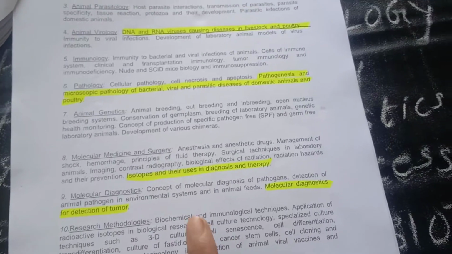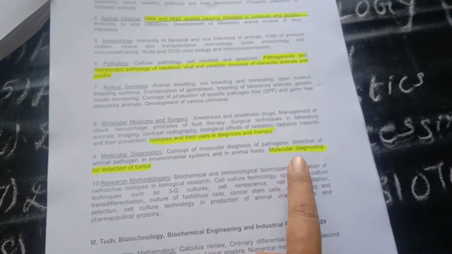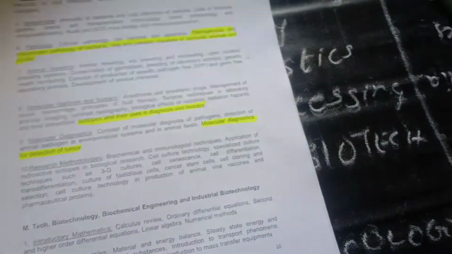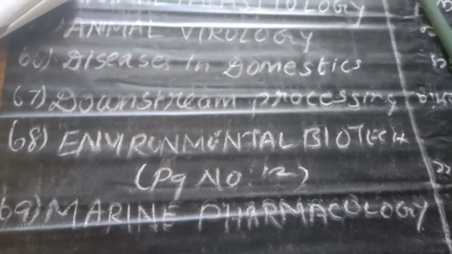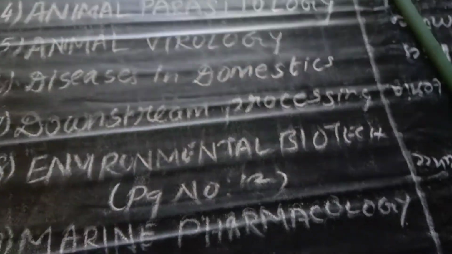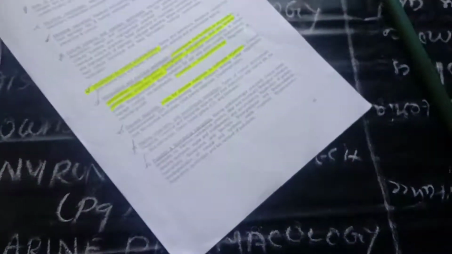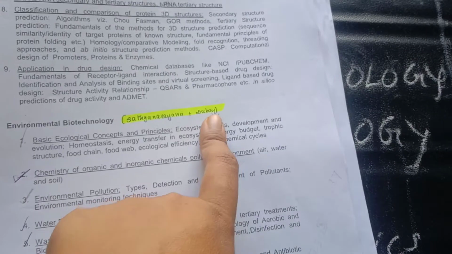And the next thing is isotopes and their uses in diagnosis and therapy, and molecular diagnostics for the detection of tumor. And you should study the diseases of domestic animals and downstream processing in industrial biotechnology, like that. And regarding environmental biotechnology, friends, if you see page number 12 of your syllabus, this is in environmental biotechnology, and for that you should study the Satyanarayana book and Dubey book.